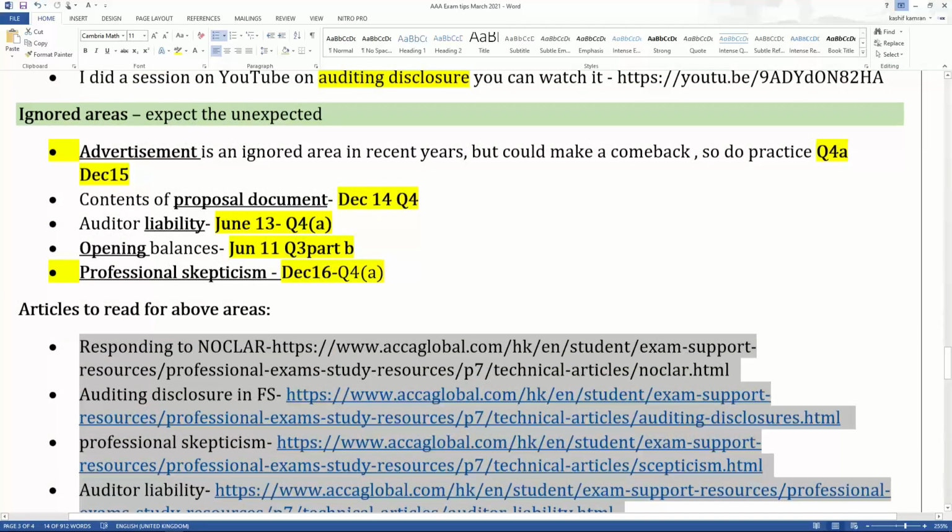You can just take a printout of it and sit down and start to make a tick box. Have I covered this? Tick. Have I covered this? Tick. Have I covered this? Tick. Have I covered this? Tick. This is what you can do in the last 10 days, right?